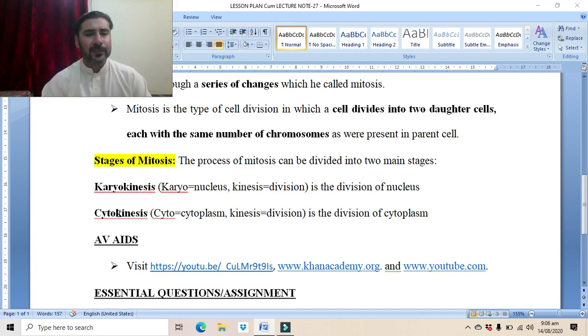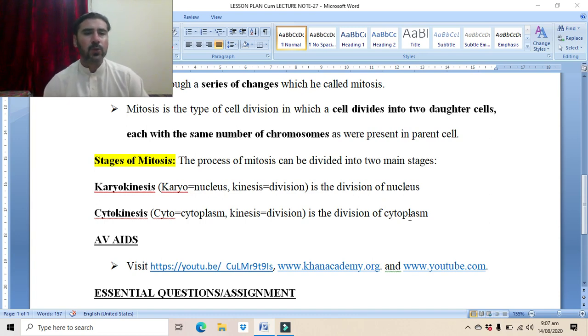And then the second main stage, that is cytokinesis. Cyto means cytoplasm and kinesis means division. Cytokinesis is the division of cytoplasm. So in the second main stage, cytokinesis, the cytoplasm will be divided into two. In this way, the cell will be divided into two cells.